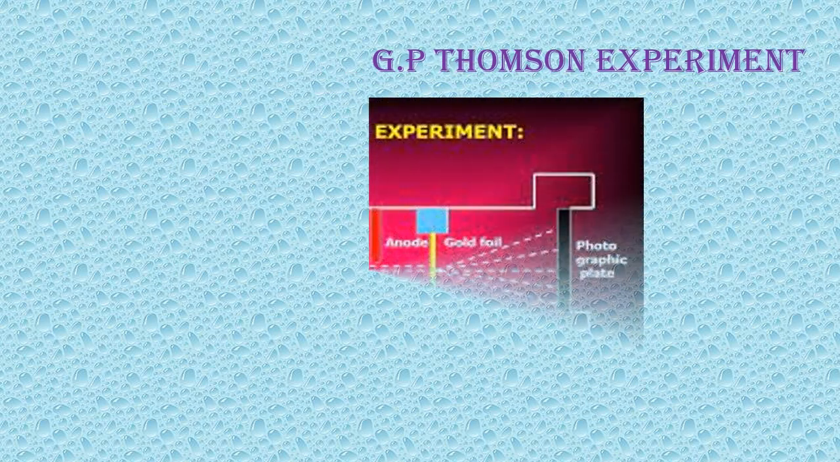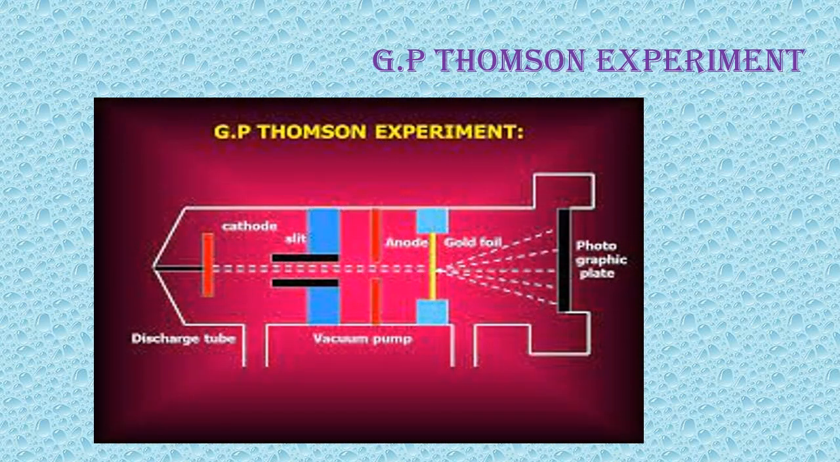Now the G.P. Thomson experiment, let me discuss. The experimental setup for the G.P. Thomson experiment: a beam of cathode rays is produced in a discharge tube by means of an induction coil. The electrons passing through a fine hole A are incident on a thin gold foil F. The thickness of the foil is about 10 power minus 8 meter.